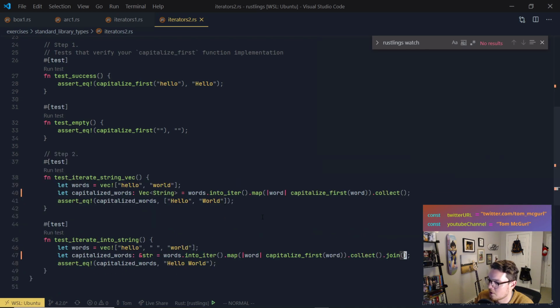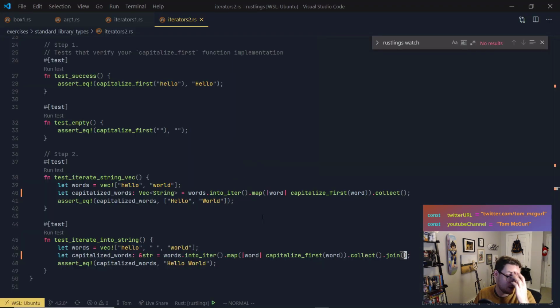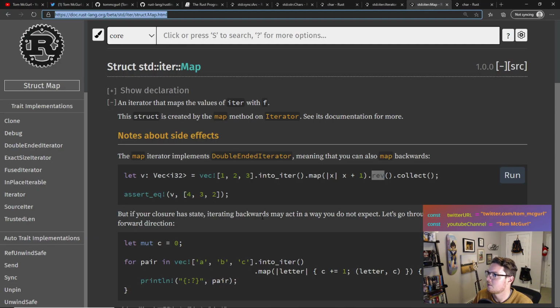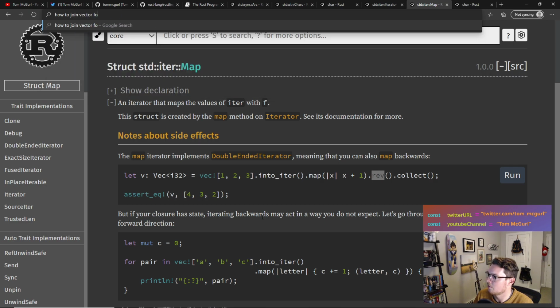Okay. So let's look at how to convert a vector into, let's look at how to join a vector. I'm getting scared here. All right, so let's do how to convert vector into string. How to join vector. How to join vector of strings in Rust.